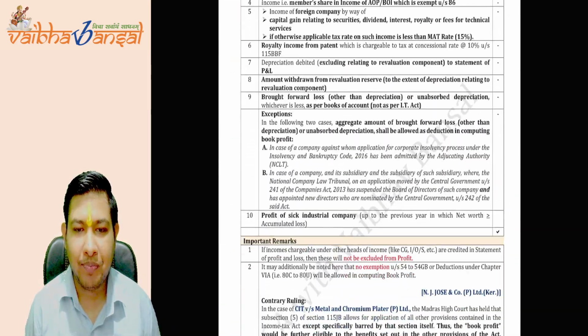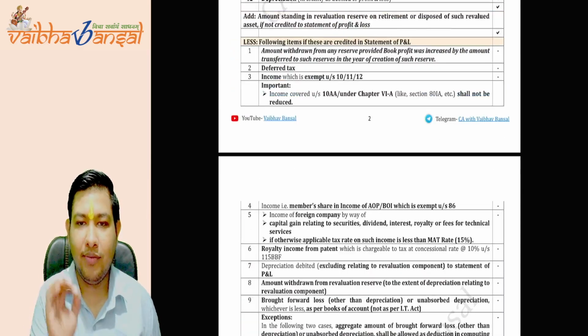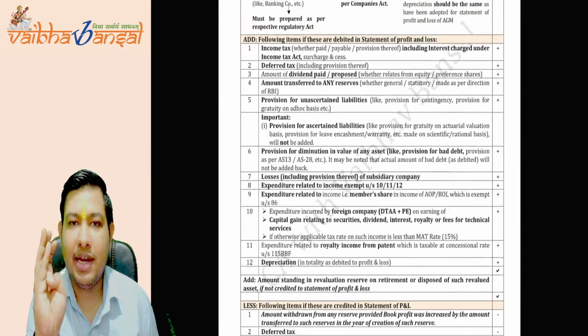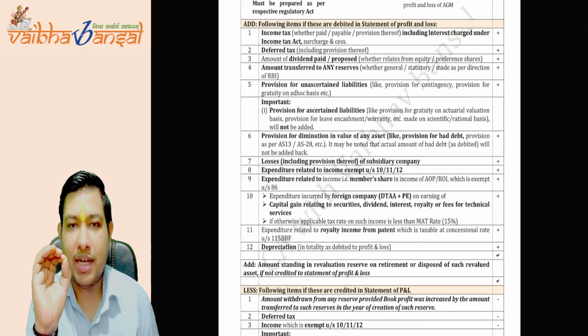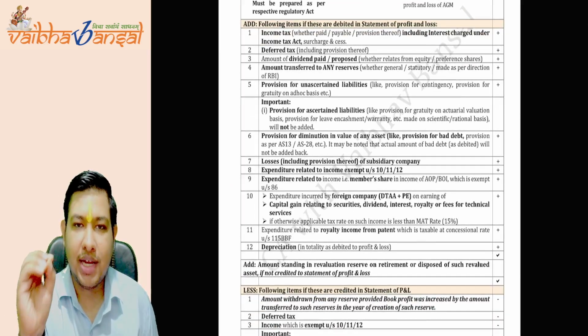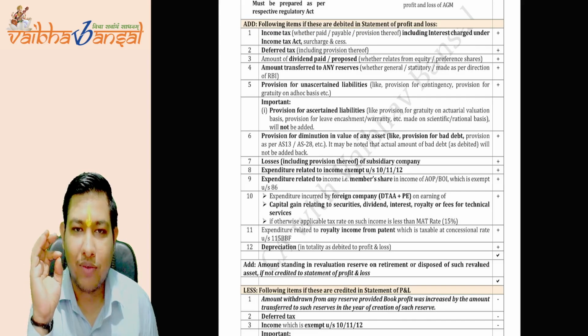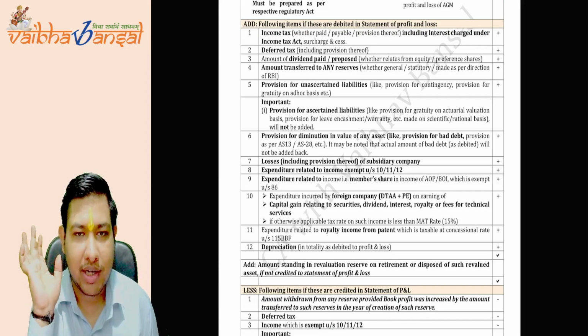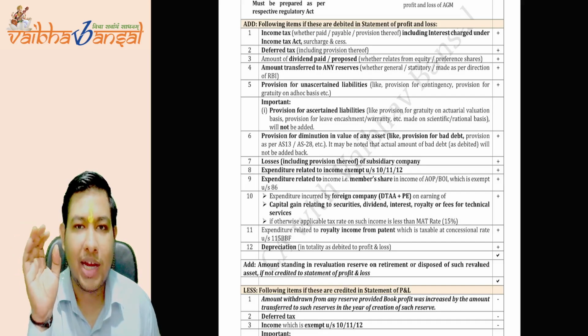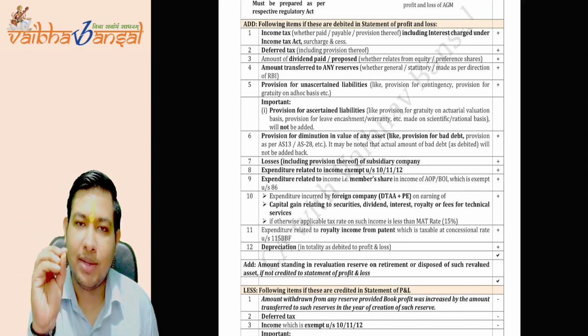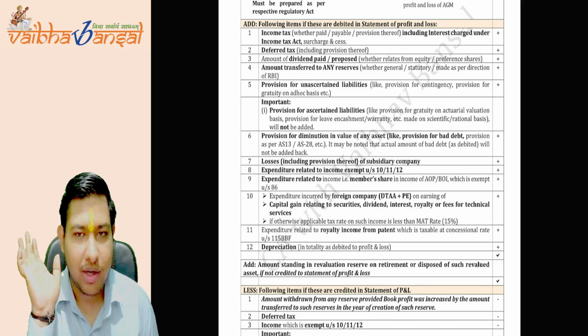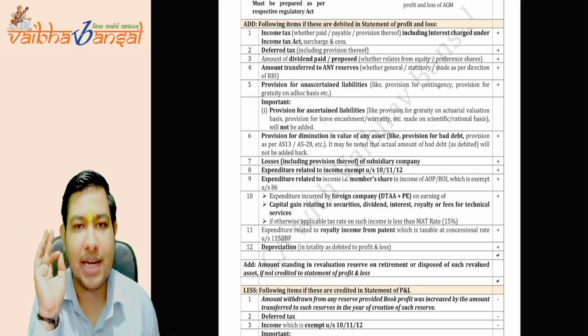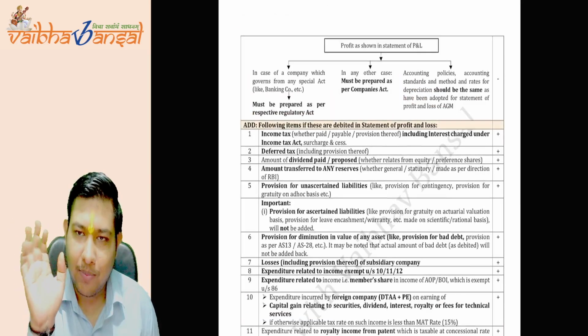Is this clear to you? We'll do it very easily and very logically. I'll give you the explanation and the reason for each point, why it is added and why it is subtracted from the book profit, and why the base is taken as the book profit. We'll go into each and every detail wherever possible.